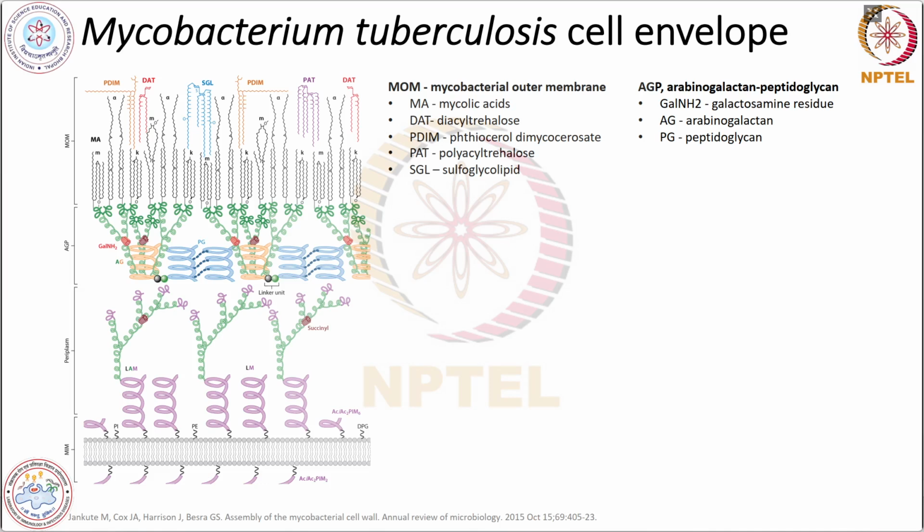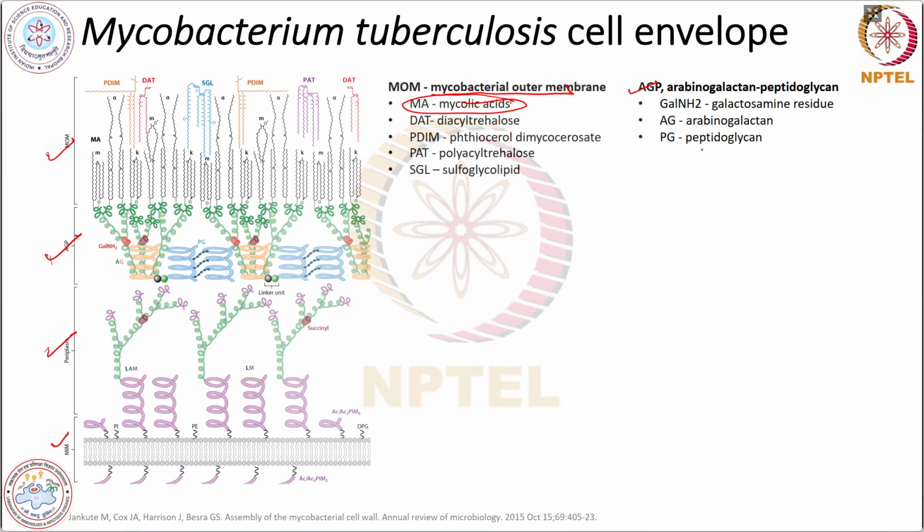Yeah, so let's continue. We were talking about the mycobacterium cell envelope. Mycobacterium contains four different portions. The first one is the mycobacterium outer membrane. It is mainly made up of mycolic acid, which is a key component of this outer membrane. The second one is AGP, that is the arabinogalactan peptidoglycan layer. The third one is your periplasm, and the fourth is the mycobacterium inner membrane. So there are four different portions of the cell envelope of a mycobacterium.